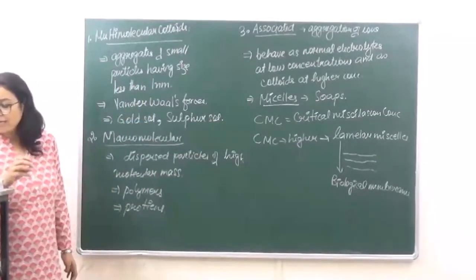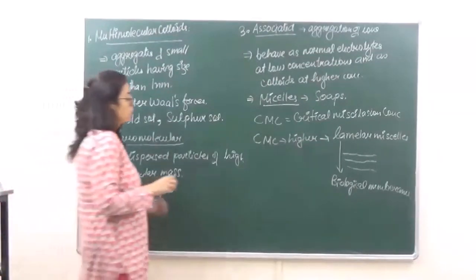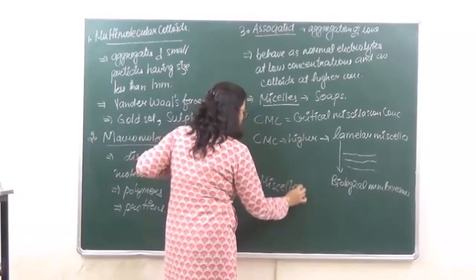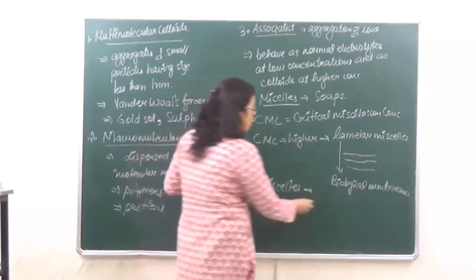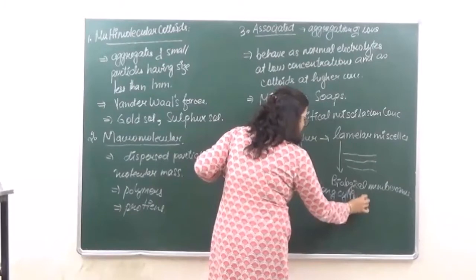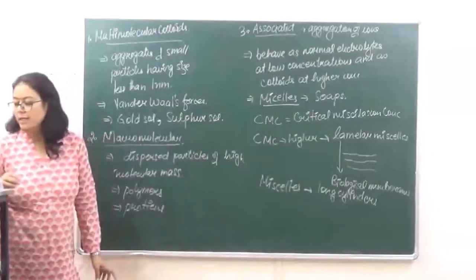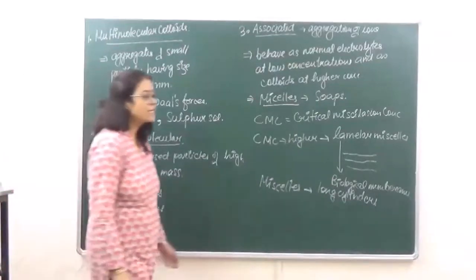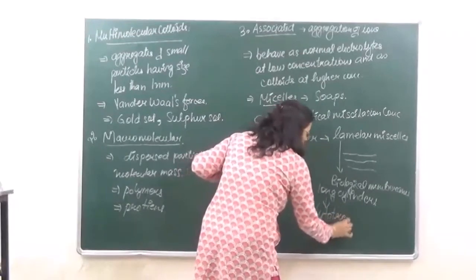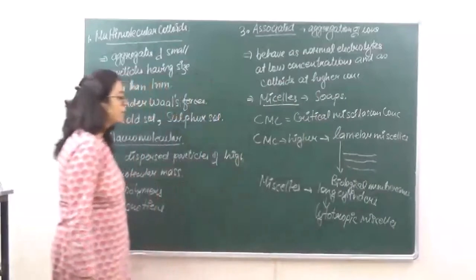Then we have concentrated solutions. We have another kind of micelles which are formed in the form of long cylinders. Right? They are in the form of long cylinders, and these are known as lyotropic micelles.